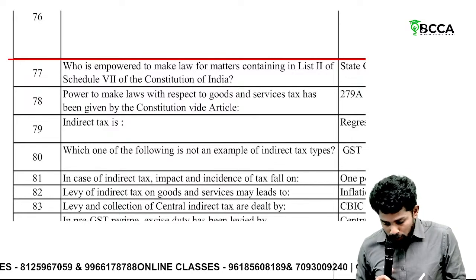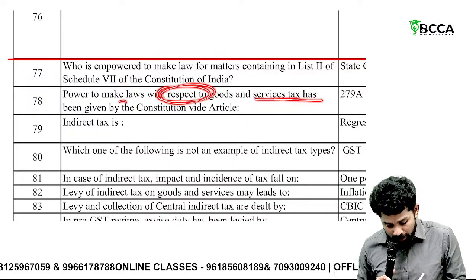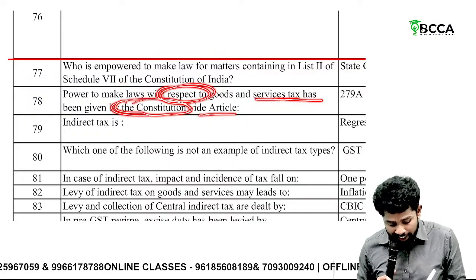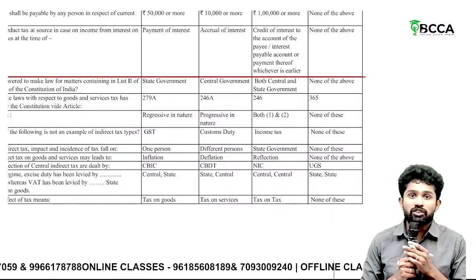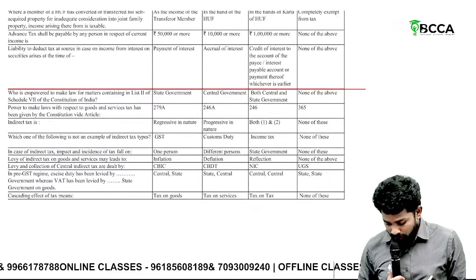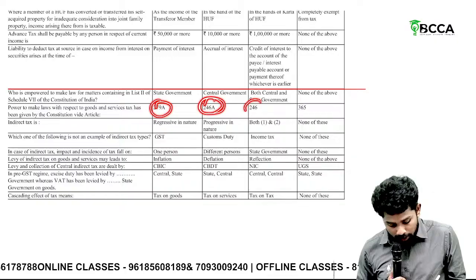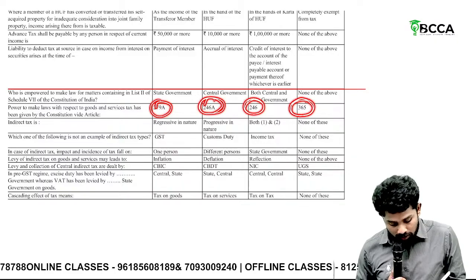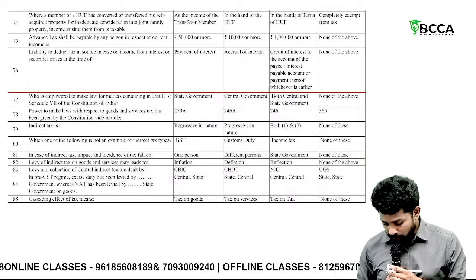The power to make laws with respect to goods and service tax has been given by the Constitution vide which article? Which of these articles of the Constitution gives power to frame laws with respect to GST? Article 279A, 246A, 246, 365. Which gives the power to frame GST law?